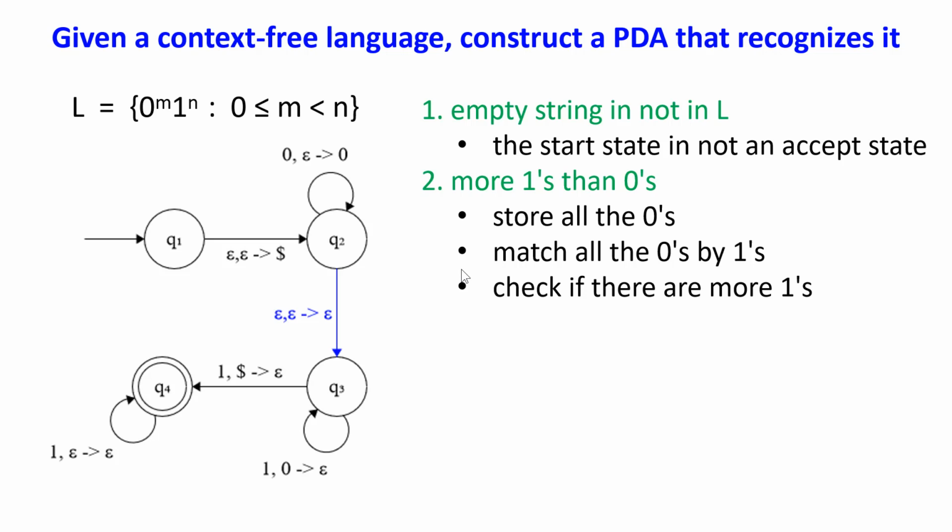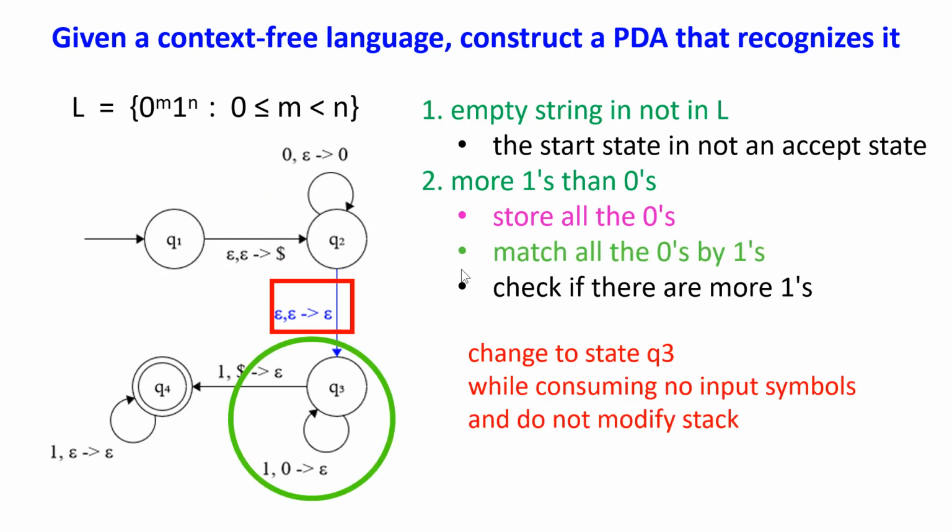Now we want to store all the zeros. And this transition does this function. When we read a 0 from the input string, we push a 0 to the stack and we store all the zeros. By doing so, we mark how many zeros we have read from the input string.